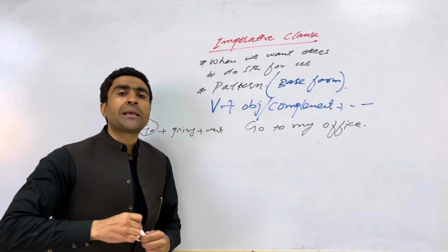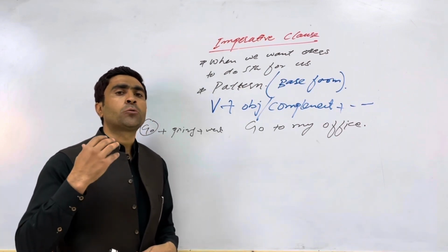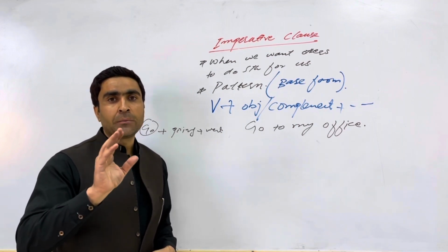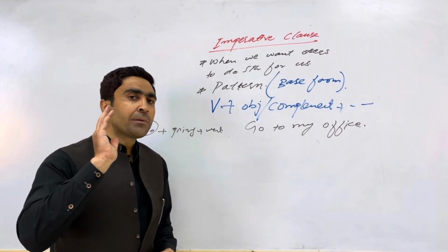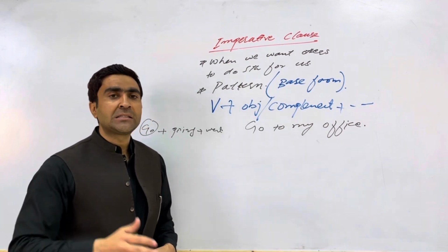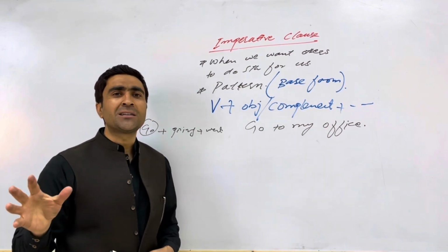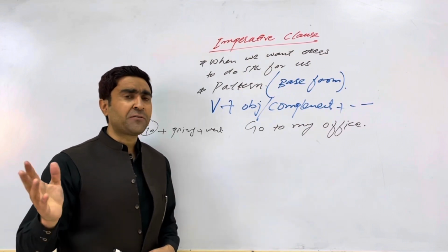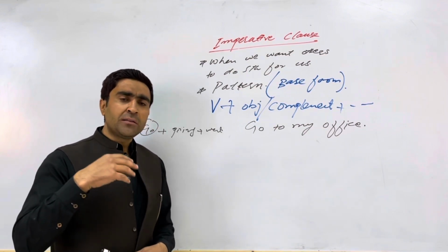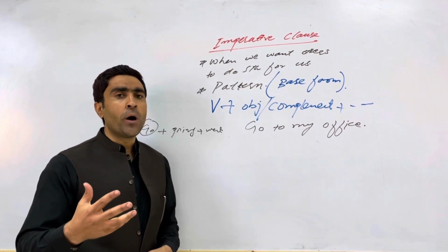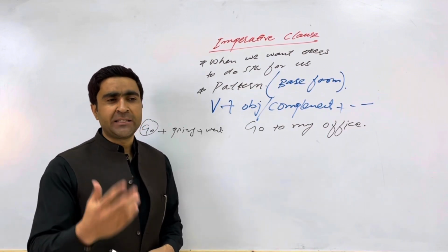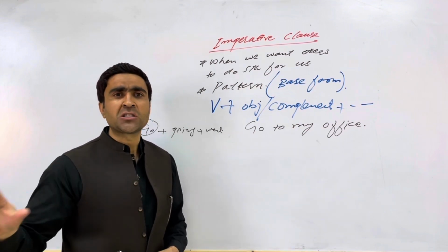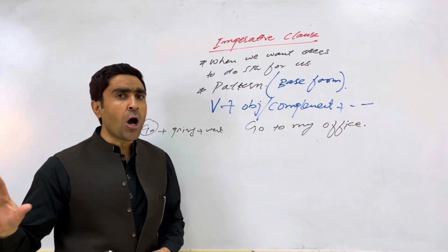Here, when I am telling you, I am commanding you, I am getting some work done by you, then you are the subject; it is a kind of understood subject, okay? The subject is hidden here, it is already understood whom I am addressing. So you have to do something. So that would be grammatically awkward if I tell you, for example, Khalid, go to my office. Although that's right, it is grammatically awkward.